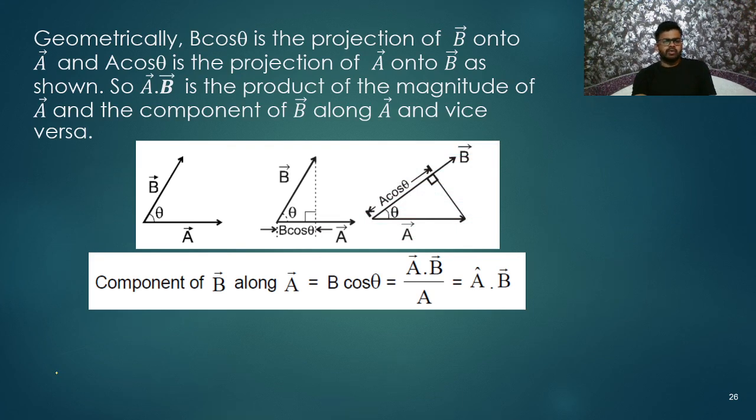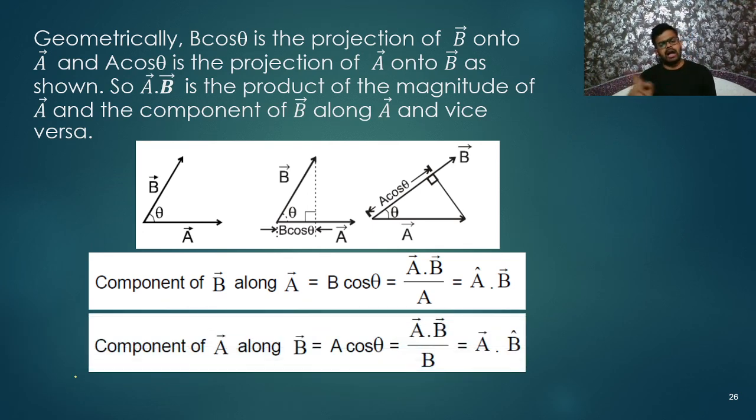Another thing, if you want to find the component of A along B, what will you write? Let me write the component directly, because I have already explained it. The component of A along B is A cos theta. The component of B along A is B cos theta. So it is the same thing, just the way of representation is changed.